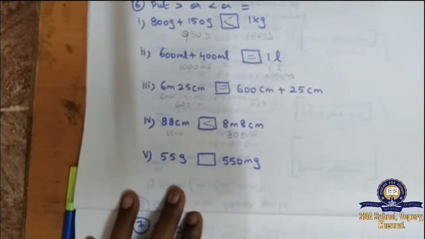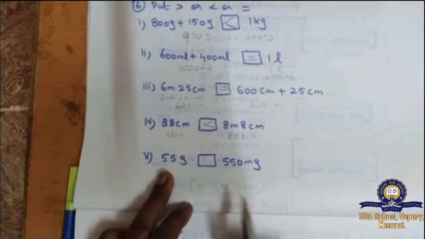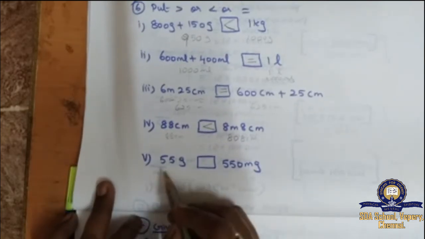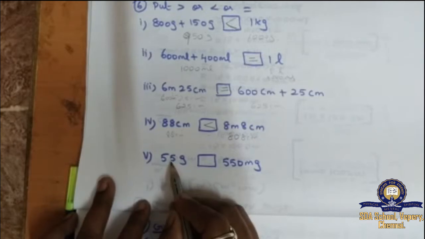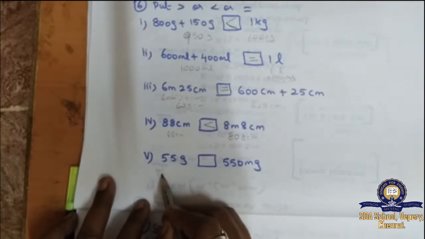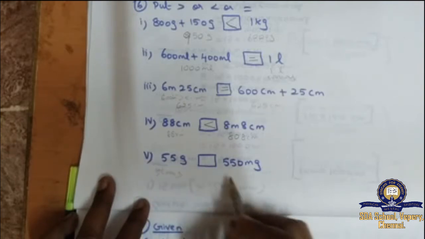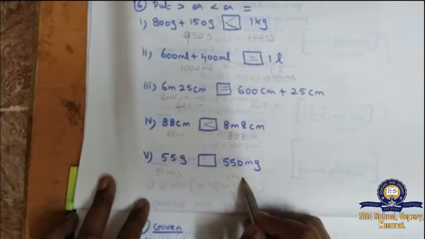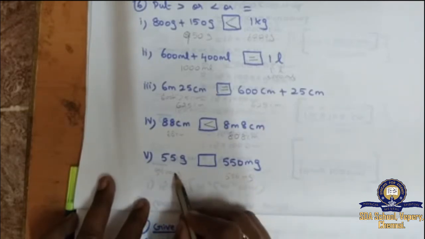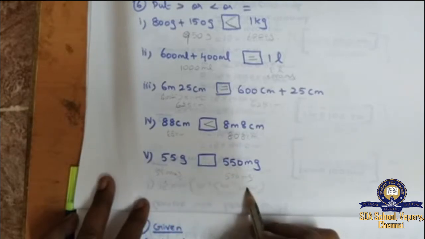So next, 55 gram and 550 mg. 1 gram is equal to 1000 mg. So we can convert this to 55,000 mg and 550 mg.